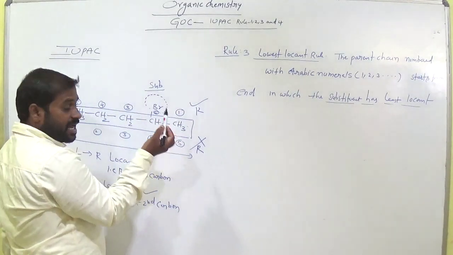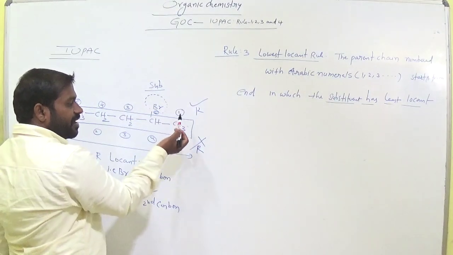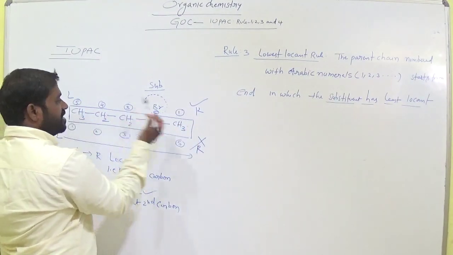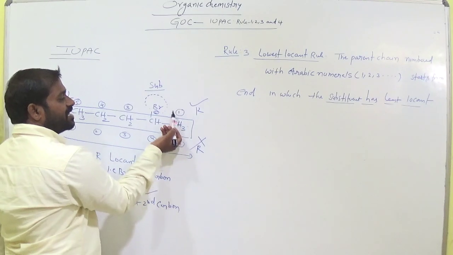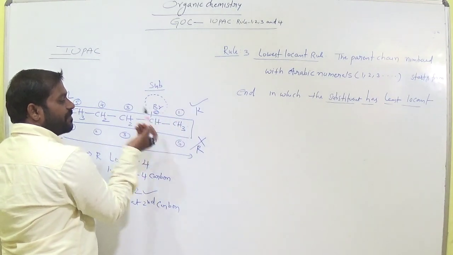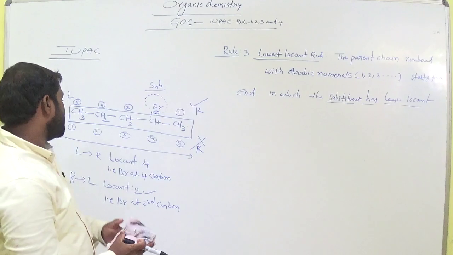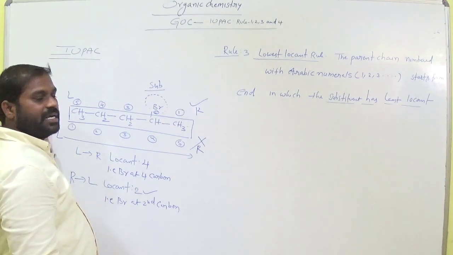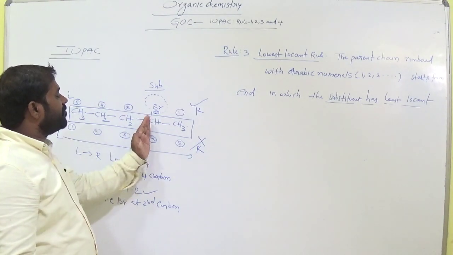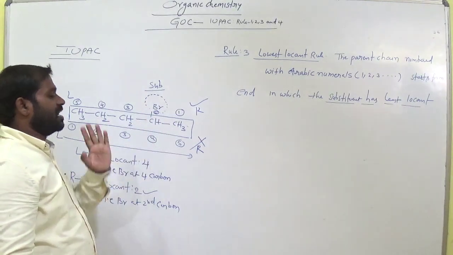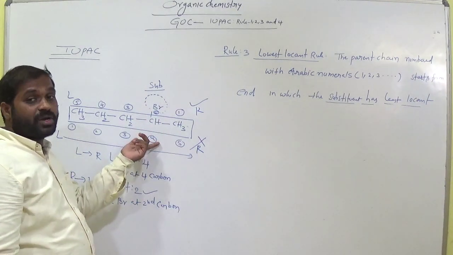So I will give the number from this end, not this end. Why? Because at this end the substituent gets the least number, that is 2. Suppose it starts from the other end; in this case the locant number becomes 4, the substituent present at the 4th carbon. So the substituent gets a larger number in this case.